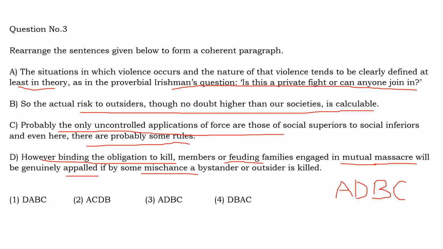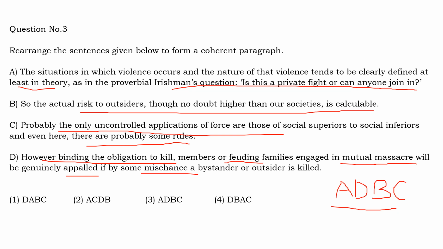And why are we keeping C to the last? Because A, D and B are talking about outsiders. Where a fight is going on, a person who is not involved in the fight is trying to get involved or trying to witness it. What happens? Because of the rules and regulations, the risk to him is calculable. So this sequence is talking about the outsider, whereas option C is not talking about outsiders.